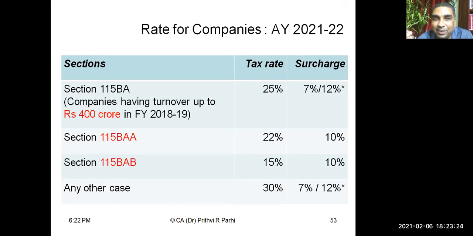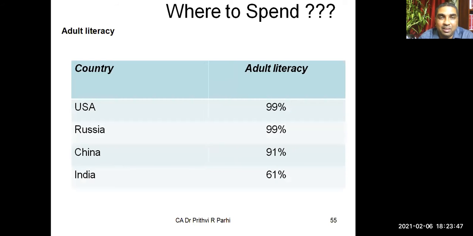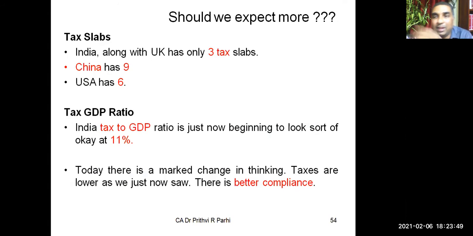Because money has to be collected, otherwise the fiscal deficit cannot be addressed. And how to collect money? You already know the number of taxpayers that we have in our country. I discussed that in the previous session. So when expecting lower tax, again we have to think whether we are expecting the right thing or the wrong thing. So this is the kind of tax slab we have. Now the last part we will be discussing.